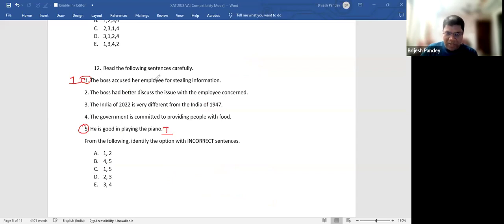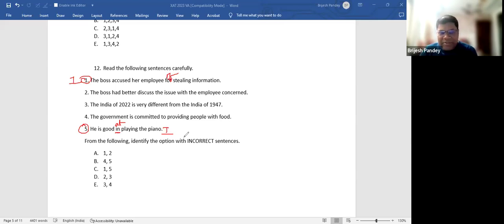The boss has accused employee of stealing. He is good at play. See, you always say, I'm good at cricket, I'm good at something, particularly when you are playing some instrument or cricket. So he's good at doing something, something like this. So the preposition at here, the preposition of here, and these two are errors. Again, if you're not used to the prepositions and the errors, you would have a tough time doing it.